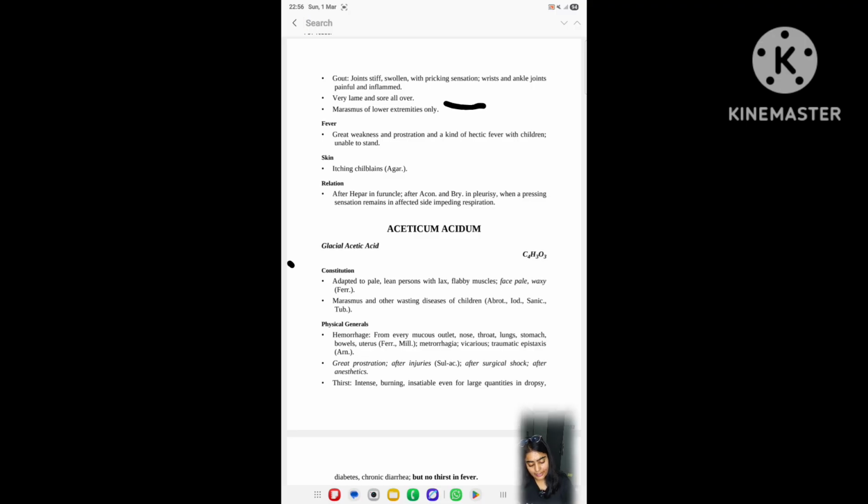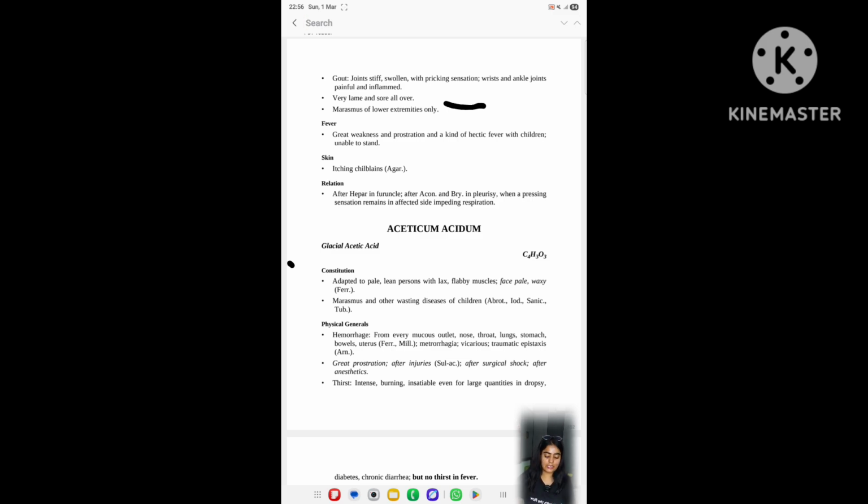The next point is skin. In skin, itching, chilblains. What is chilblains? Due to cold, the painful area becomes red. This is chilblains. The medicine in bracket is agaricus. Page number 11. Go for page number 11.